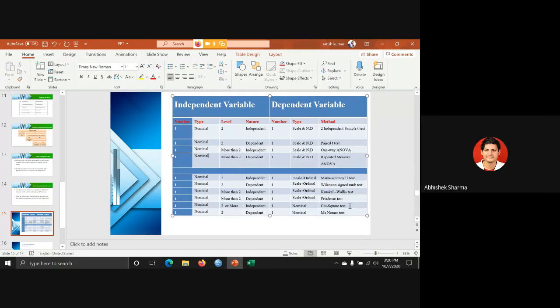And now let us see the chi-square test. When you see chi-square test, you can see the number of variables. For example, you're talking about occupation, more than two occupations, like students, self-employed, and housewife. They are independent. And the sleeping disorder is nominal. Nominal means yes or no, right? Yes, sir. Then you must choose chi-square test. So both are nominal data, but here you can have two levels or more than two levels. Two or more.